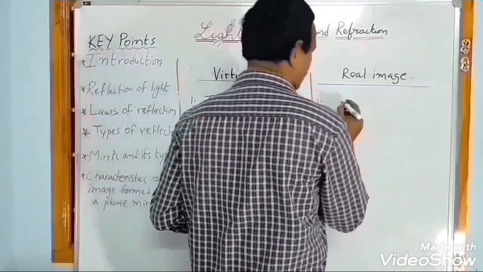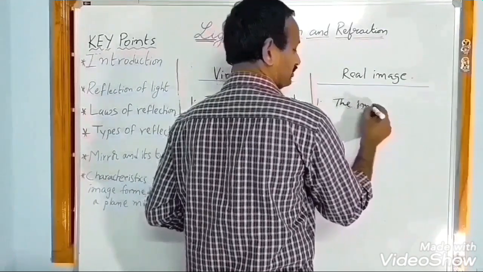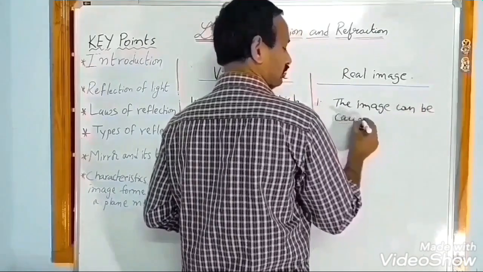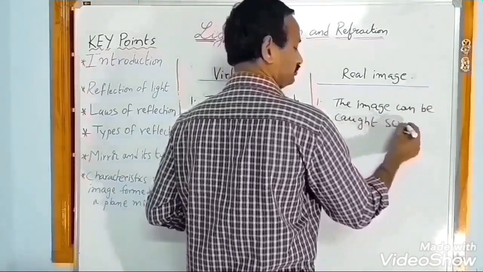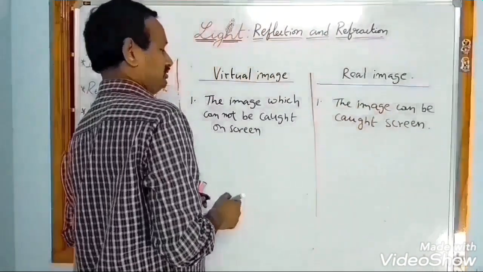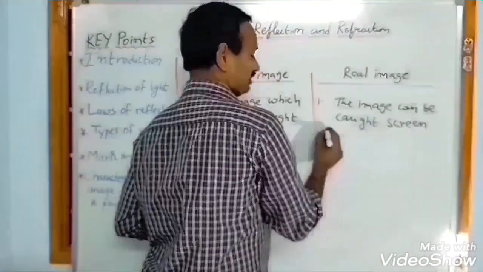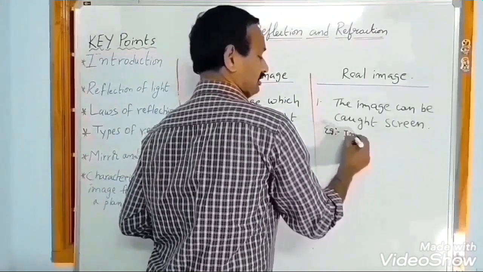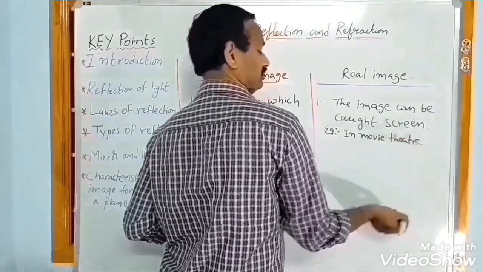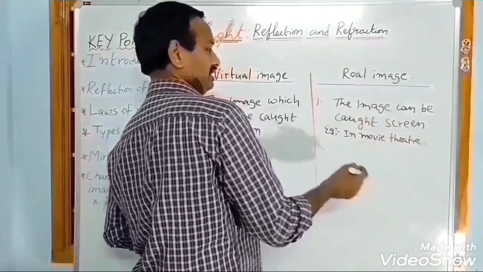The image which can be caught on a screen is called a real image. Where will you find it? In a movie theater. For example, in a movie theater, on the screen we observe this real image.